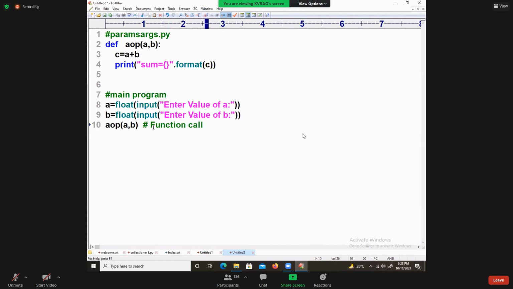A and B are called arguments. And here in the definition, it is not necessary to take the same names. You can take M and N. You can take M and N, no problem.